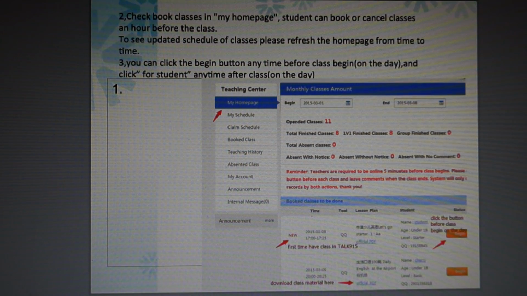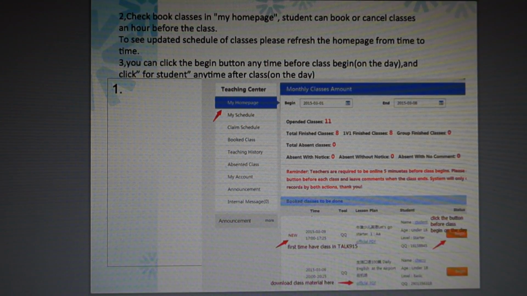You can press the begin button anytime during the day, China time. Once you press start, students are no longer able to cancel the class. Please be online 5 minutes before your class starts. The latest time to press the begin button is 5 minutes before the class starts. If you fail to do this, you will be marked as absent, because this is recorded by the system, not manually.